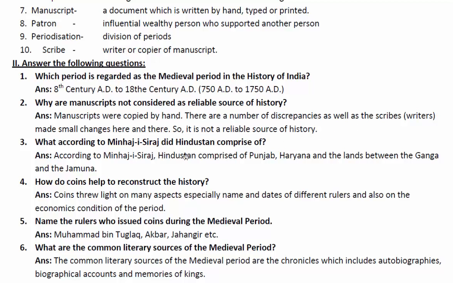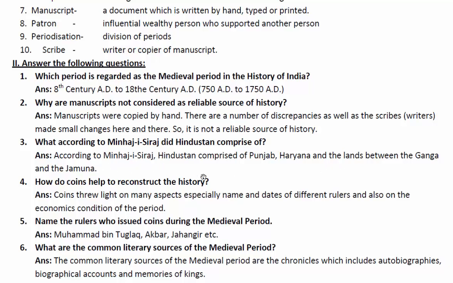What according to Minhaj-e-Siraj did Hindustan comprise of? Minhaj-e-Siraj was a Persian writer, a scholar, so to say. According to Minhaj-e-Siraj, Hindustan comprised of Punjab, Haryana, and the lands between the Ganga and the Jamuna.